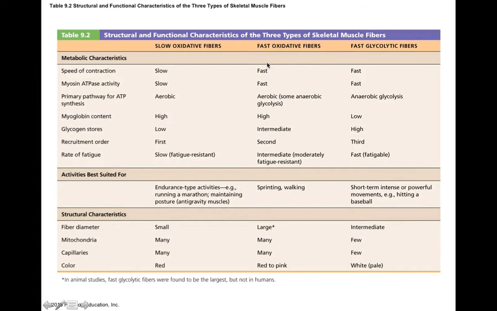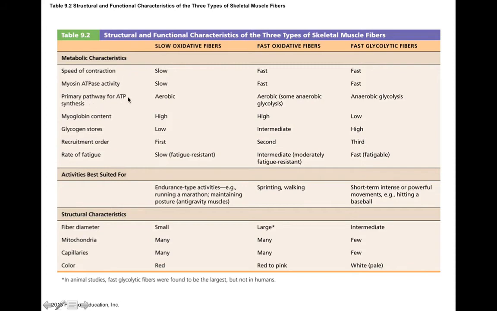So for the slow and fast varieties, this ultimately refers to the speed of the myosin ATPase. The myosin ATPase is just the speed of the myosin head. And so if they're slower, that's going to make it a slow fiber because you have a slower twitch. And if the myosin ATPase is faster, that's what makes this a fast fiber. So the speed of contraction is dependent on these myosin ATPases.